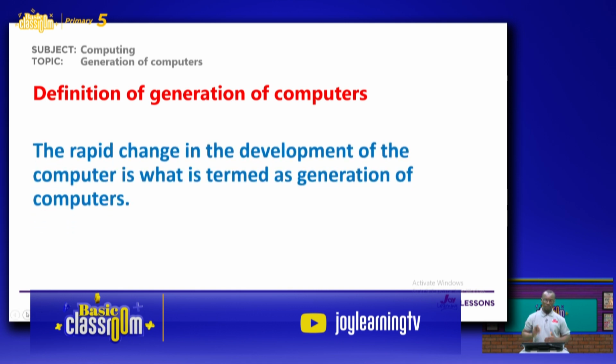When we talk of generation of computers, we are looking at the rapid change in the development of computers. This rapid change in the development of computers is what is termed as generation of computers. All right. Hope your answer matches with what is on the screen. That's very good.